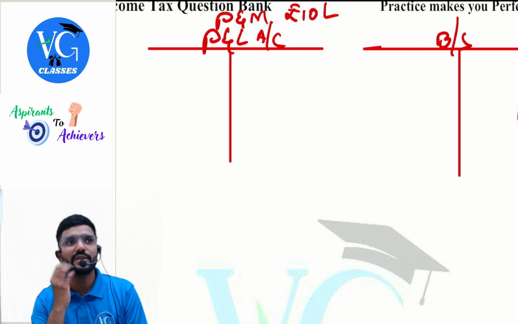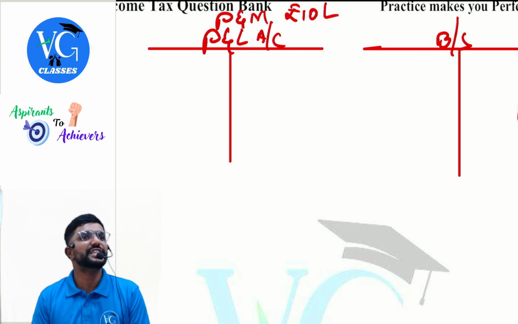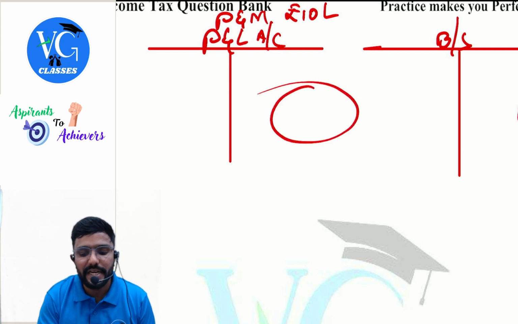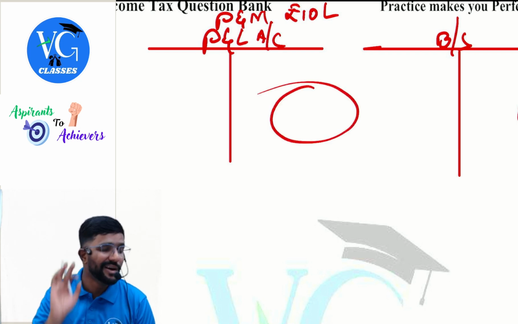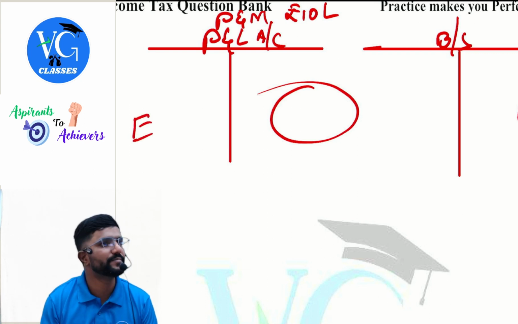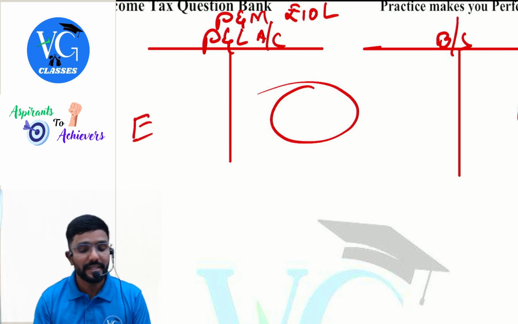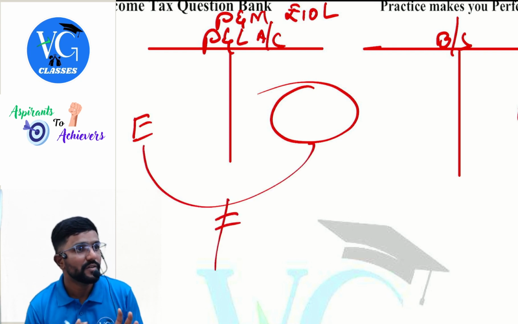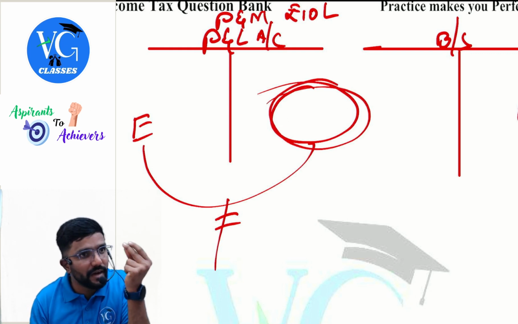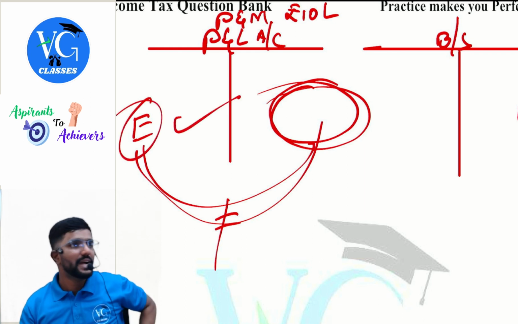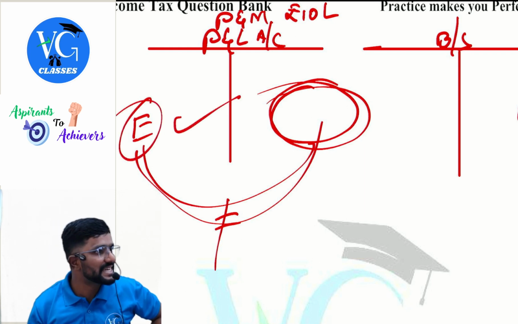In accounts, we have something called the matching concept. What does the matching concept demand? It tells that whatever revenue you have earned and credited to the P&L account, to earn that revenue, whatever expenses you have incurred, only that you debit. Matching means, sir, should I match the amount? No, we are not matching with the amount. We are only matching with the period. In the year, whatever income I have earned, to earn that income, whatever expenses I have incurred, I have to debit. Is that clear? Yes.